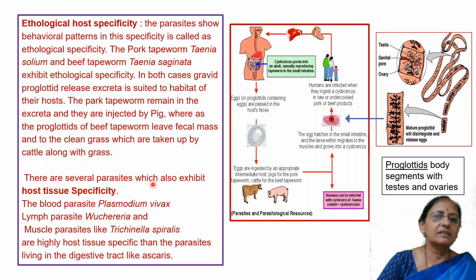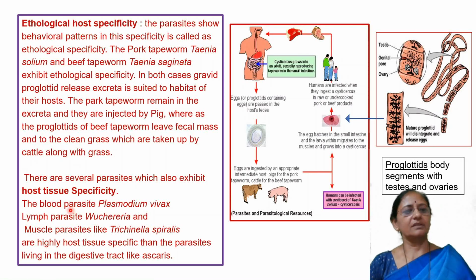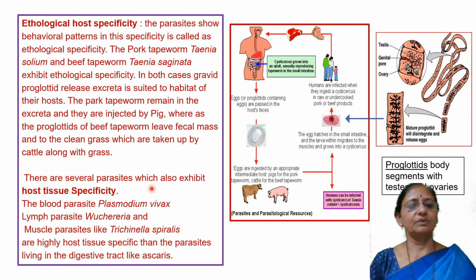There are several parasites which also exhibit host tissue specificity. That is, the blood parasite Plasmodium vivax, the lymph parasite Wuchereria, and the muscle parasite Trichinella spiralis are highly host tissue specific, more than parasites living in the digestive tract like Ascaris. Thus, several parasites also exhibit host specificity.